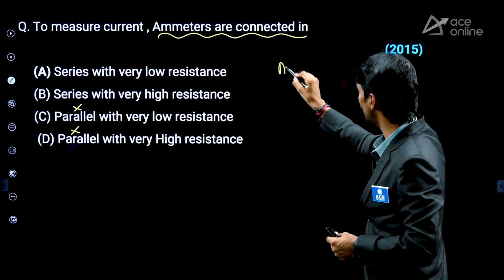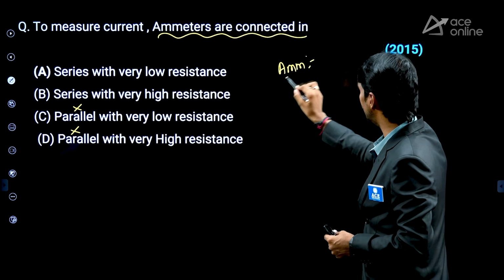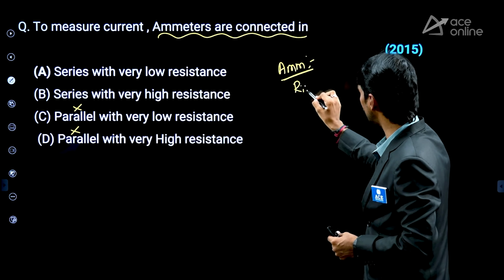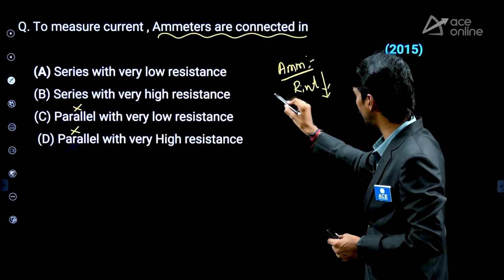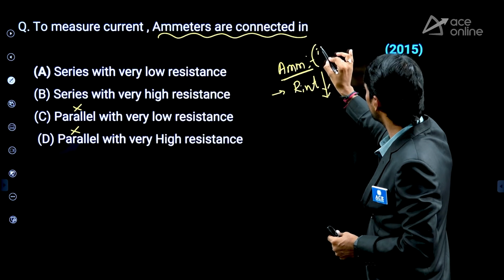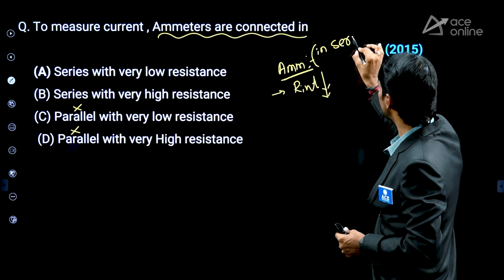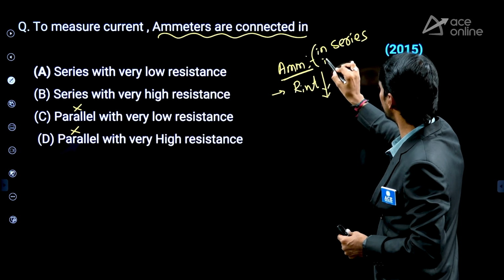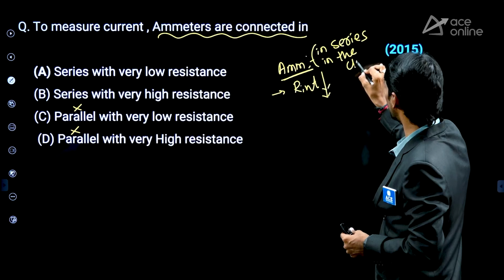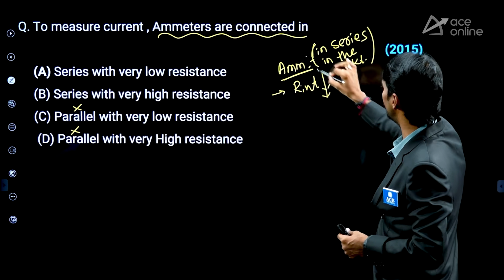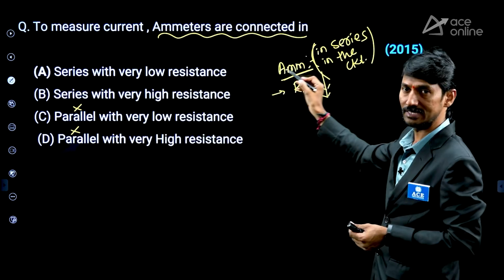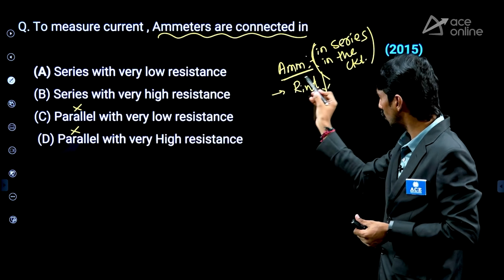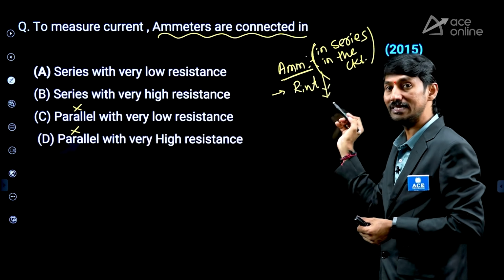So the ammeter is always designed with very low internal resistance, and this ammeter must be connected in series in the circuit. Why series in the circuit? Obviously, it is for measurement of current. So yes, it is connected in series, and the internal resistance must be designed low.